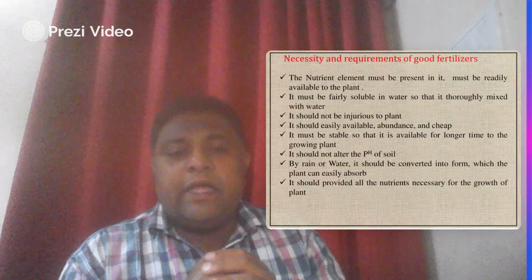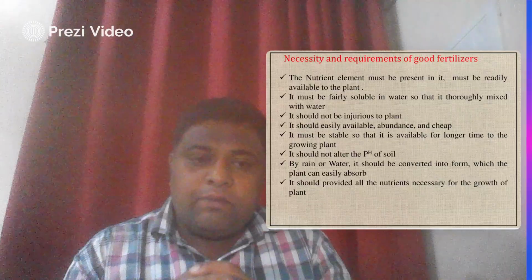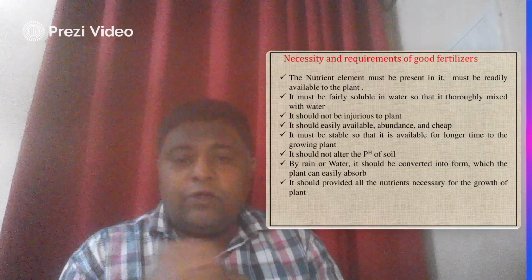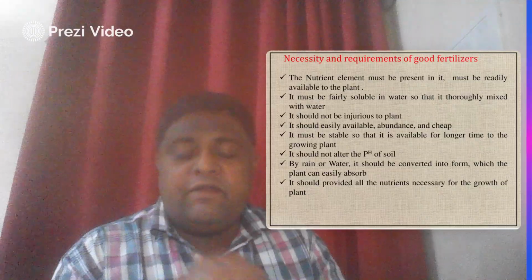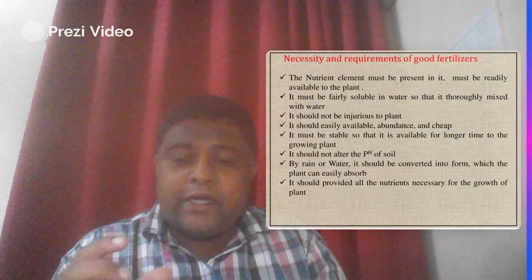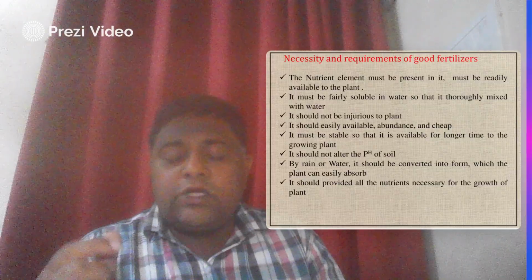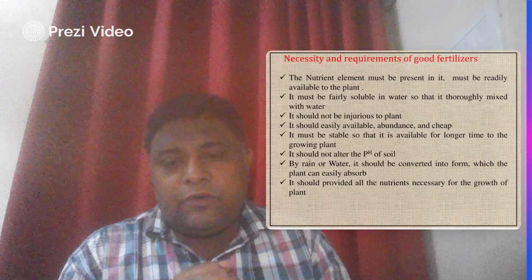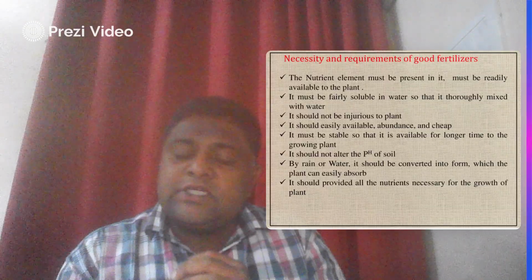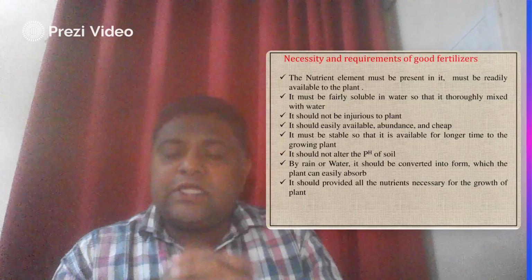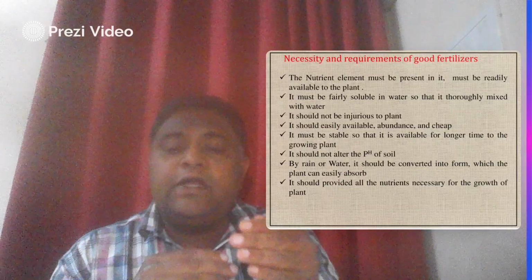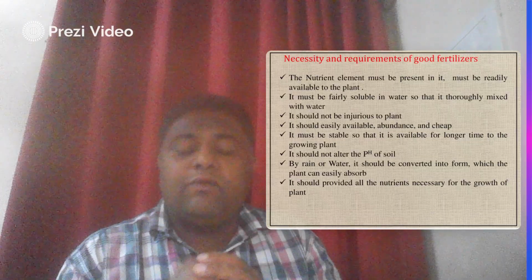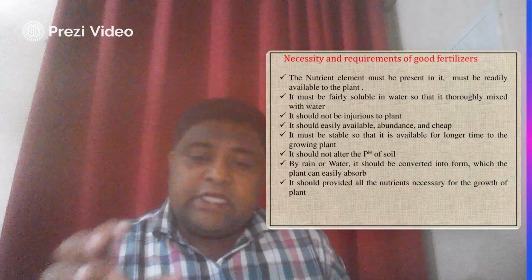The next point is that, by rain or water, the fertilizer should be converted into a form which the plant can easily absorb. Let's take an example with respect to human beings. When we have an iron deficiency, we take a tablet or eat an apple-like material, but we do not chew any iron-containing material directly, which is not useful for us because our body does not accept iron in that form. Similarly, plants also have a definite pattern, and definite types of chemicals are absorbed by plants. So we require a fertilizer which is easily absorbed by the plant.